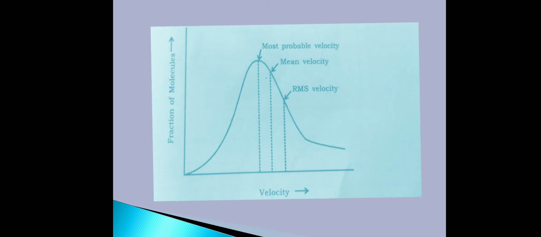Two important conclusions are obtained from this graph. One is that the fraction of molecules with too low or too high velocities is very small. Similarly, there is a certain velocity for which the fraction of molecules is maximum. It corresponds to the peak of the curve. This velocity is called the most probable velocity.